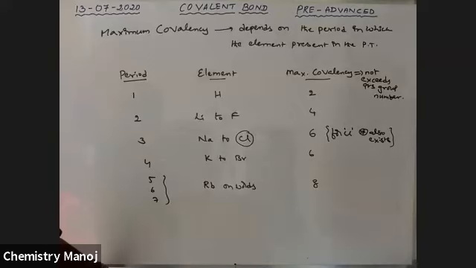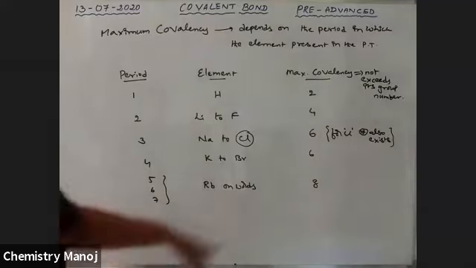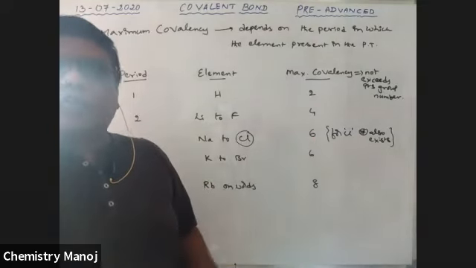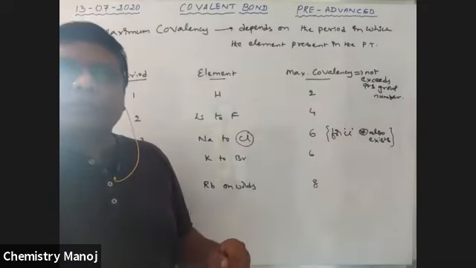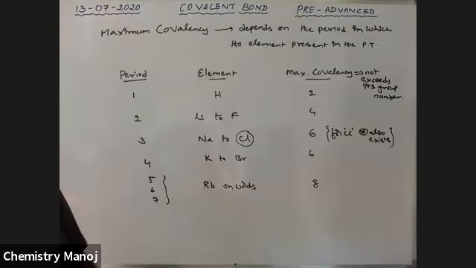Covalency is nothing but valency. Valency never exceeds its group number. Nitrogen is a 15th group element, that is 5th group element. Even though phosphorus is a 15th group element and has 6, phosphorus maximum valency is 5.